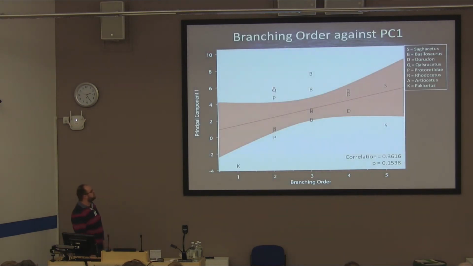And we find this result, that there is a very low correlation with no significance between taxonomic rank and principal component 1, which is our dietary proxy for crunchiness of food items in the diet. This tells us that the answer to our initial question is no. It's not a smooth transition through the semi-aquatic forms out to the fully marine forms, and there's a much more complex pattern in there of varying diet even within each group.